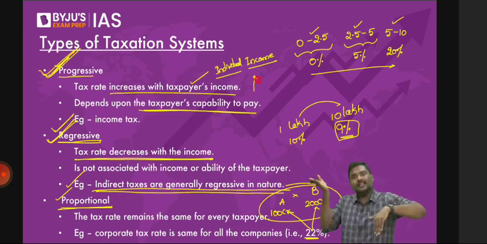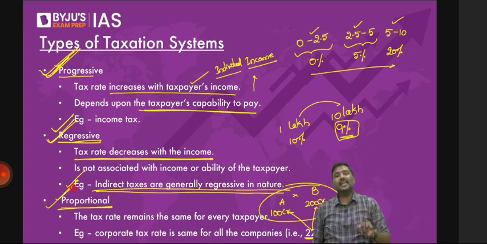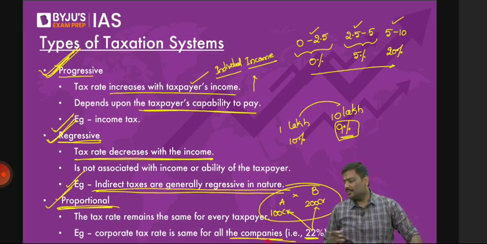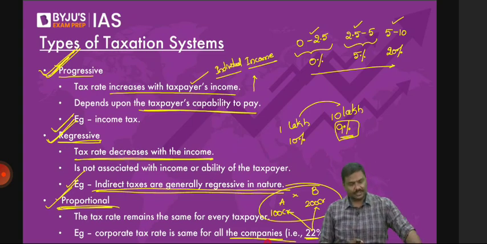And the third one is proportional, tax rates irrespective of the income will remain same. That is called proportional. Examples are given here, have a look at it. Some of you are asking, sir, where is it present in Nitin Singhania. I don't think this classification is given in Nitin Singhania. So this is one more type of taxation system. Any doubts here? Direct, indirect, progressive, regressive, and proportional.